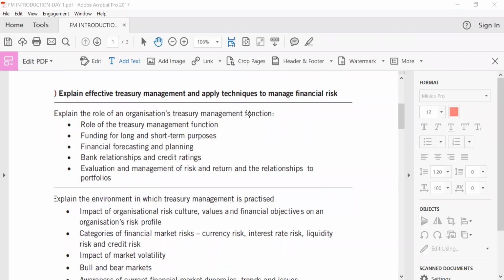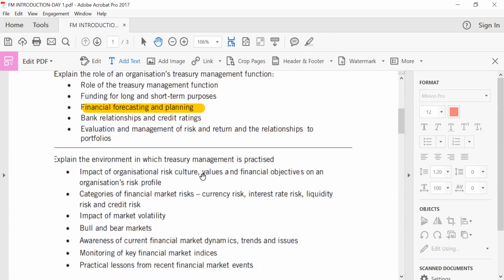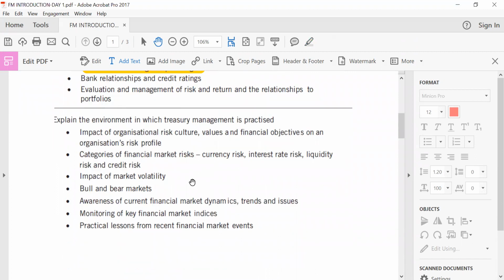So I'd like to go further on what I want to talk about. And the risk management, which turns out to be a challenge to a lot of students, we'll be looking at the role of the treasury management function, funding for long-term and short-term purposes, financial forecasting and planning, bank relationships and credit ratings, evaluation and management of risks and return, and the relationship to portfolios.